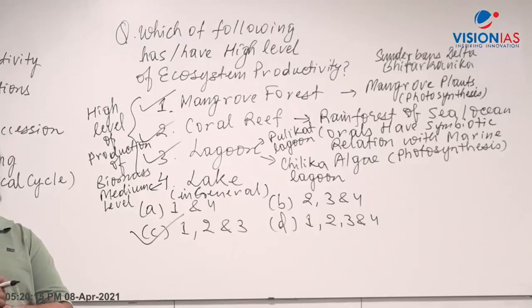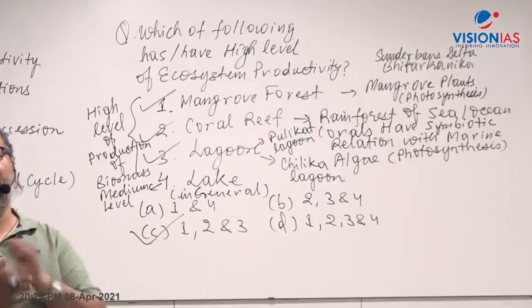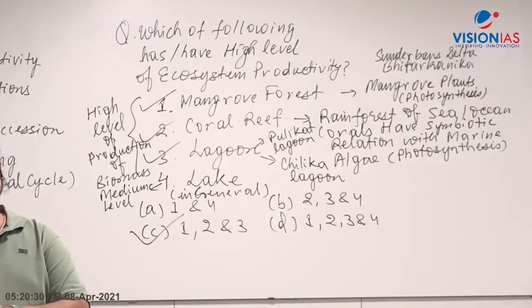What I said: all lakes are not lagoons. All lakes are not very productive ecosystems, right? Certain types of lakes will be, but in general, when we take lakes, we call them a medium level of productivity of biomass. There it comes into that, right? So all of you